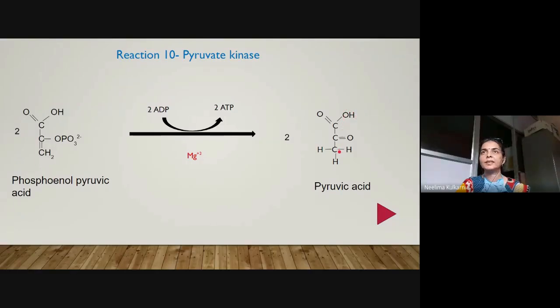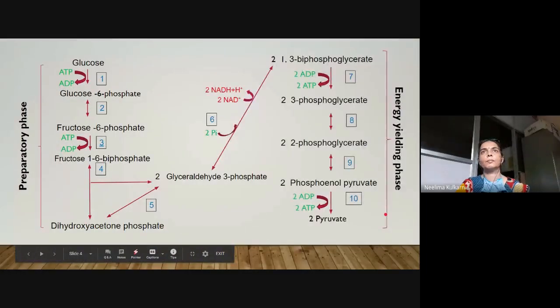Now, pyruvic acid is a 3-carbon derivative. So we started with a 6-carbon sugar. And what is the end product? A 3-carbon derivative, CH3COCOOH. Okay, will be synthesized at the end of the pathway. So let us go back to the first slide. So we have seen that first 5 reactions are of the preparatory phase. The next 5 reactions include the energy yielding phase where 2 different steps synthesize ATP. So 2 ATP molecules synthesized here, 2 here.